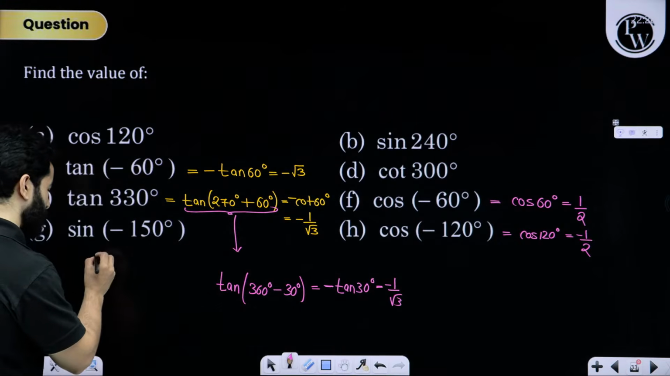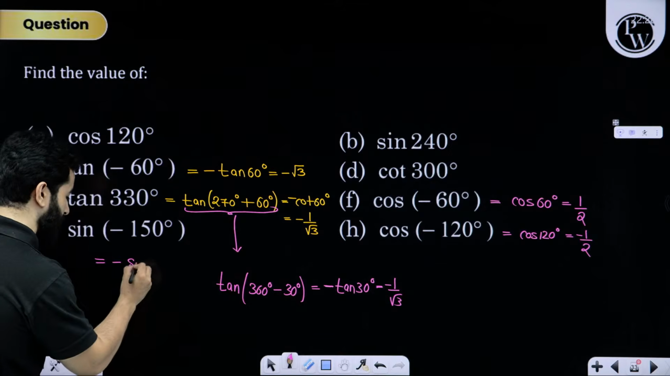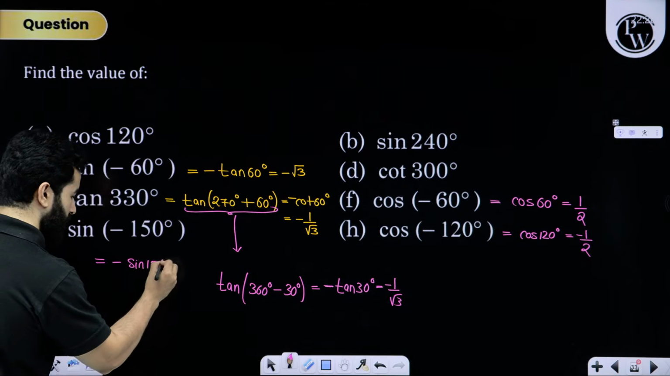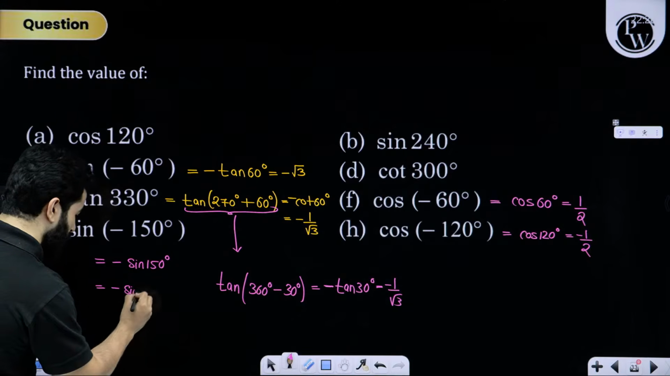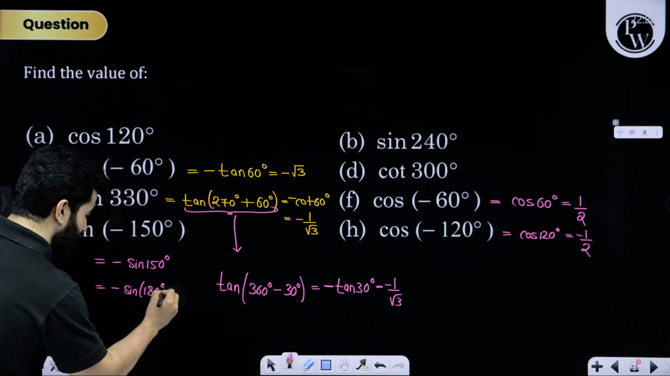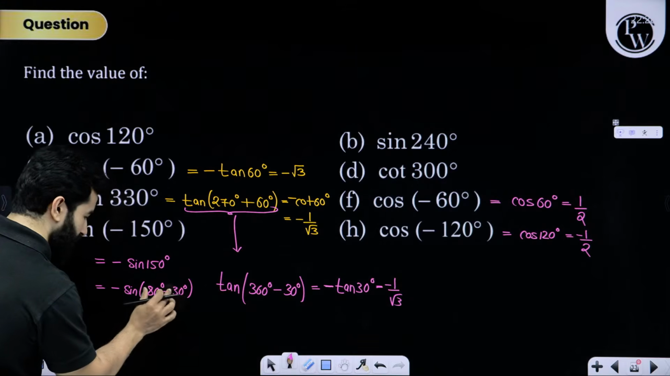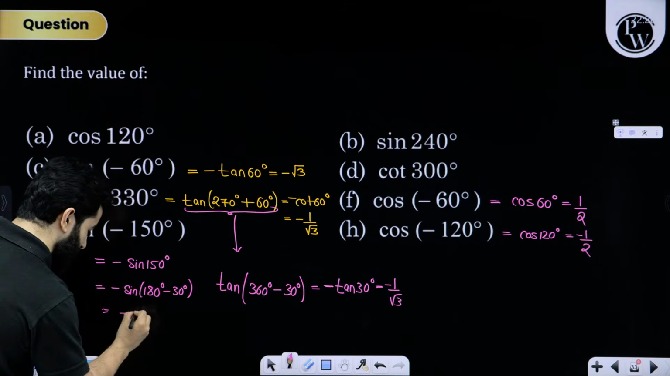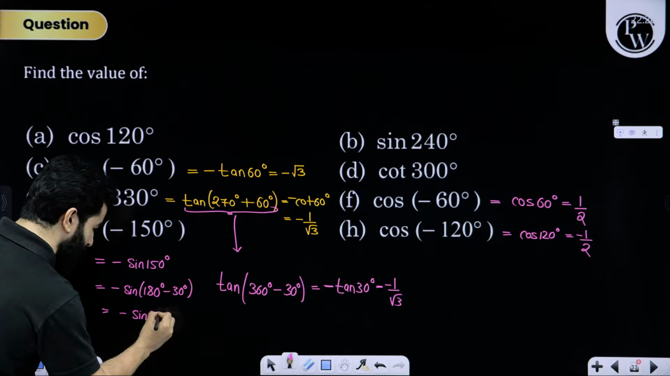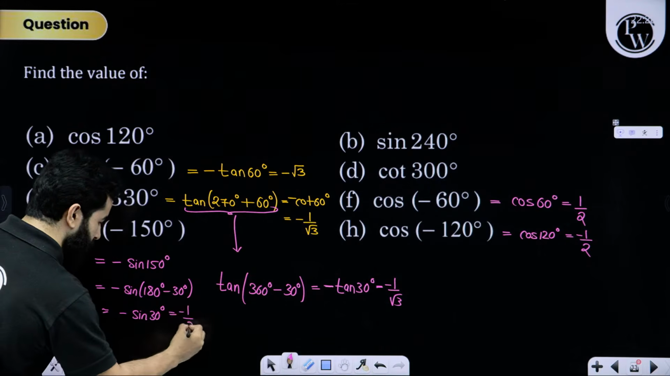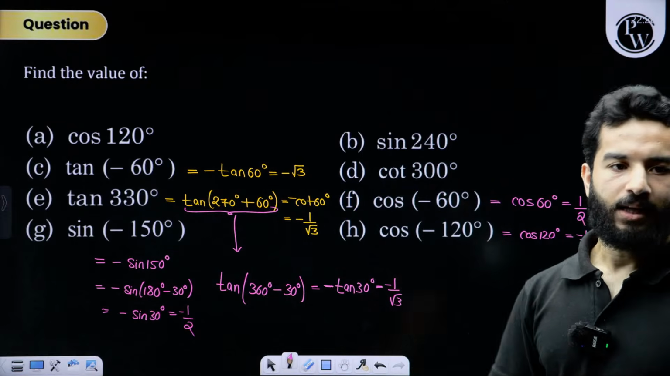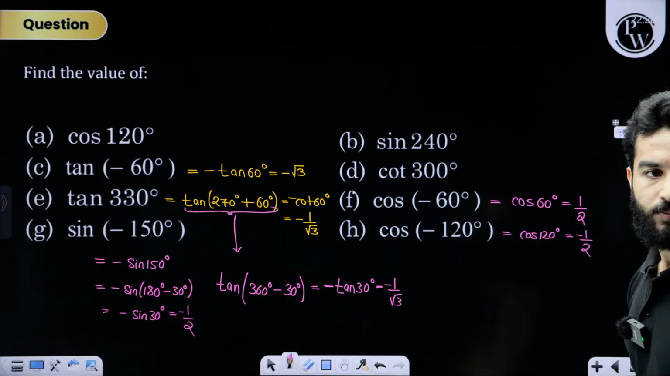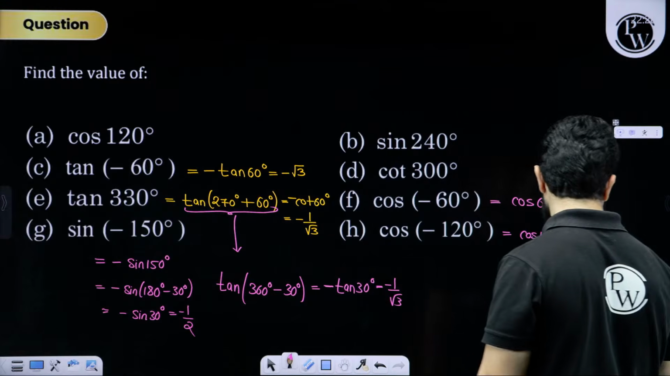Sine of minus 150 degree is going to be minus of sine 150 degree. Now 150 degree can be written as sine of 180 degree minus 30 degree. Now this is the second quadrant. That means this answer is going to be minus sine 30 degree, that means minus 1 by 2. Is it clear? All cool?